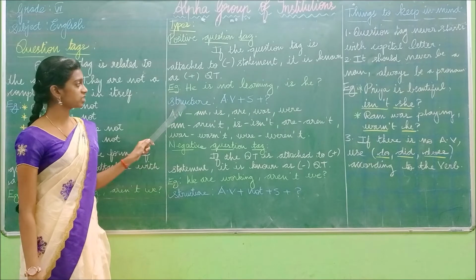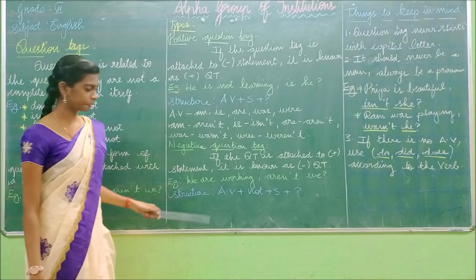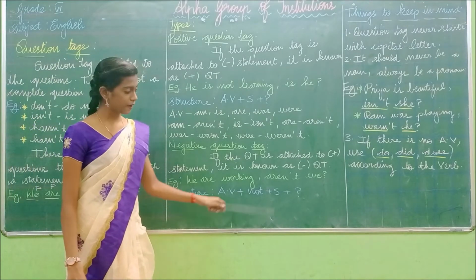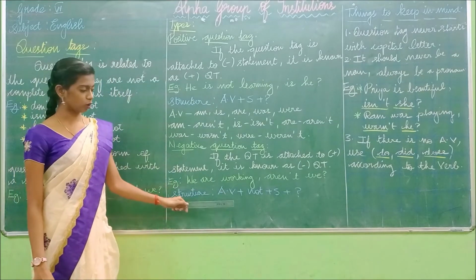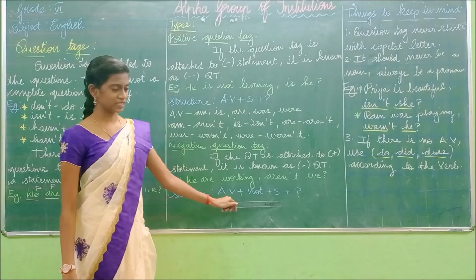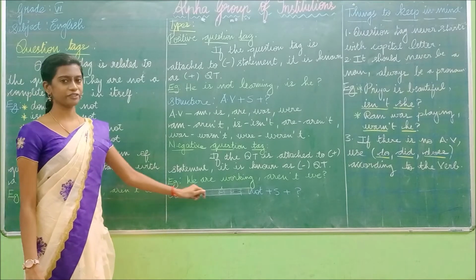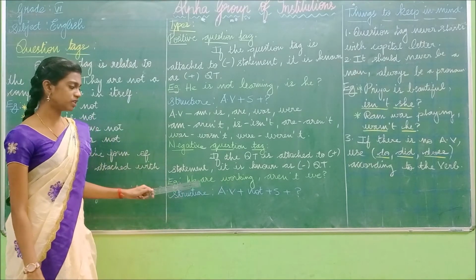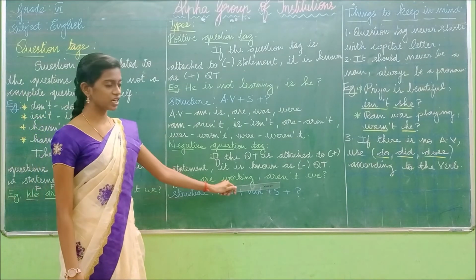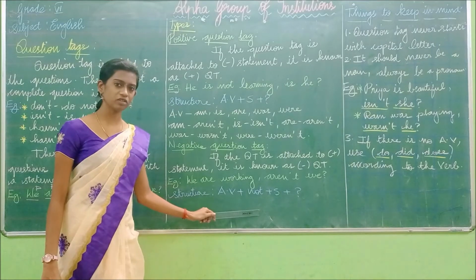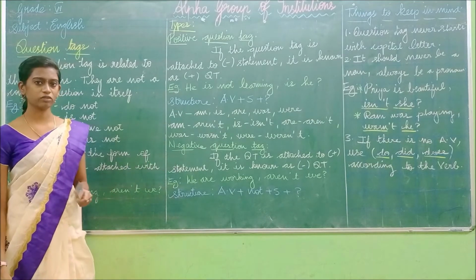So like this we have seen the structure for positive question tag, and in a negative question tag also there is a structure for it. What is the structure? Auxiliary verb plus not plus subject plus question mark. Okay, repeat after me. The structure is auxiliary verb plus not plus subject plus question mark. So read the sentence. We are working. So what is the auxiliary verb in the sentence? Very good. The auxiliary verb is are. So I have written are. Okay. So next to the auxiliary verb, what do you have to write? You have to write the not. So because of this negative question tag, I have to add not.